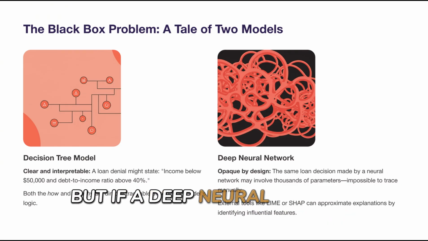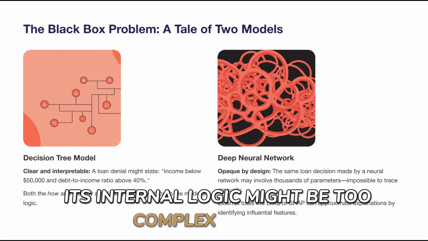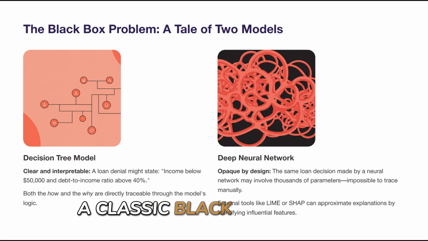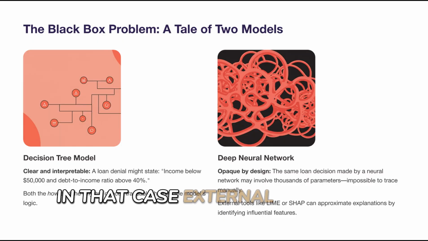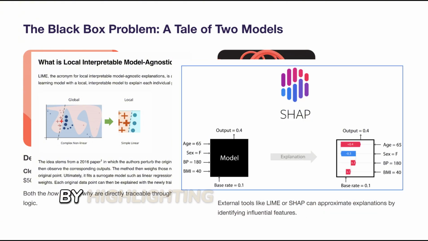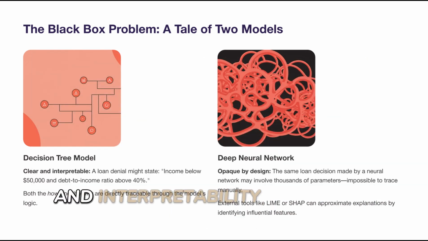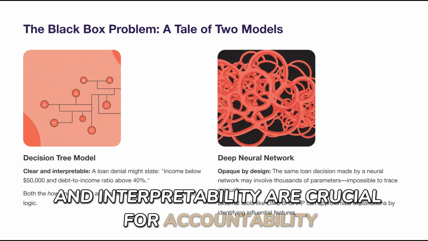But if a deep neural network made the same decision, its internal logic might be too complex to trace, a classic black box problem. In that case, external tools like LIME or SHAP can approximate explanations by highlighting which features mattered most. Explainability and interpretability are crucial for accountability.